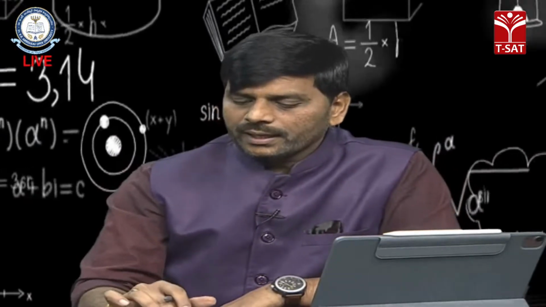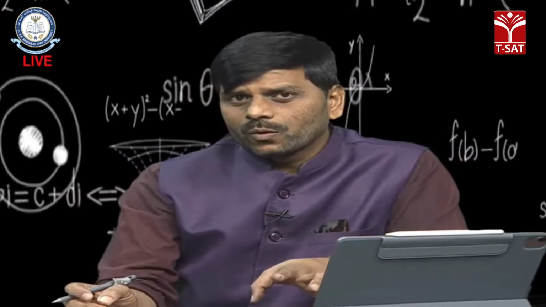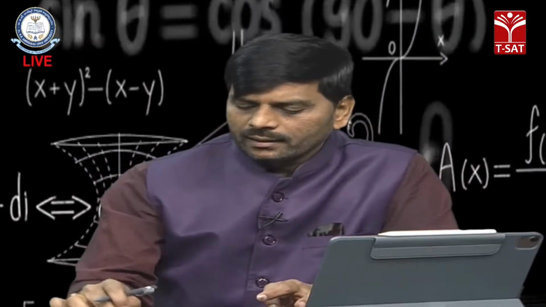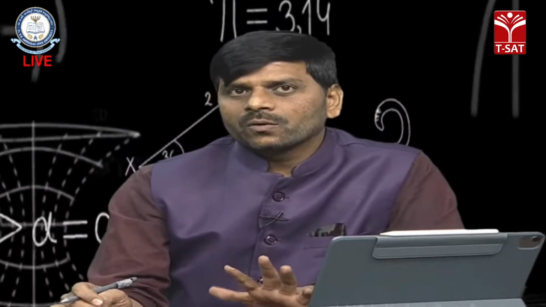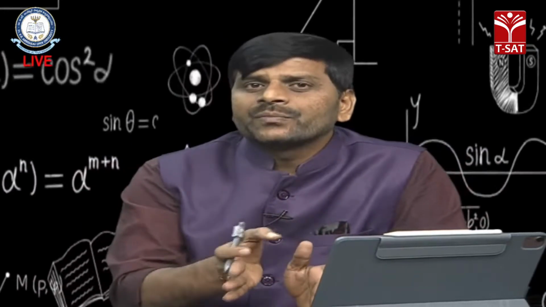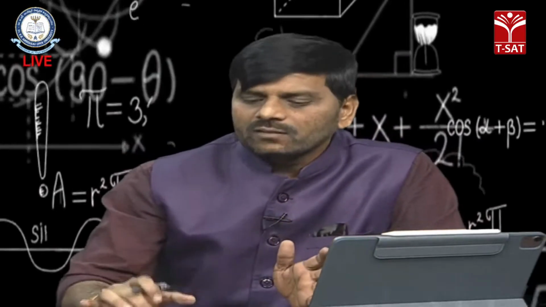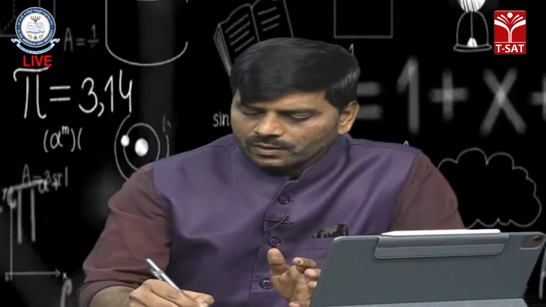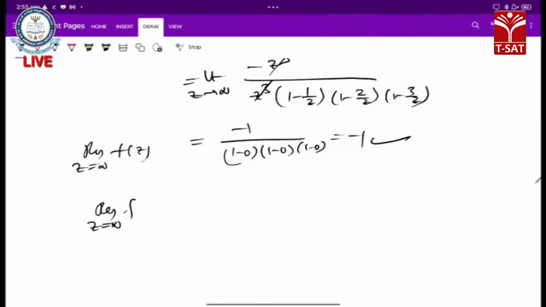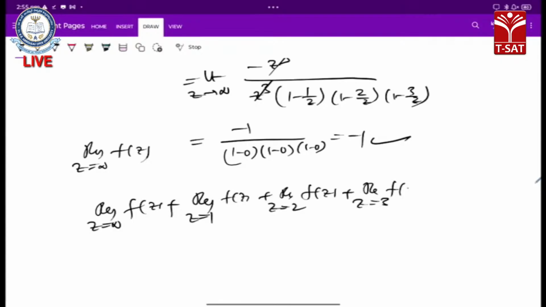In the finite plane, at the points of poles, we can get 1 by 2, minus 4 and 9 by 4. So we can add the total residues of the singularities, especially the poles. Then let us discuss here: residue at z equals infinity of our function f of z, residue at z equals 1, residue at z equals 2, and residue at z equals 3 of our function f of z.